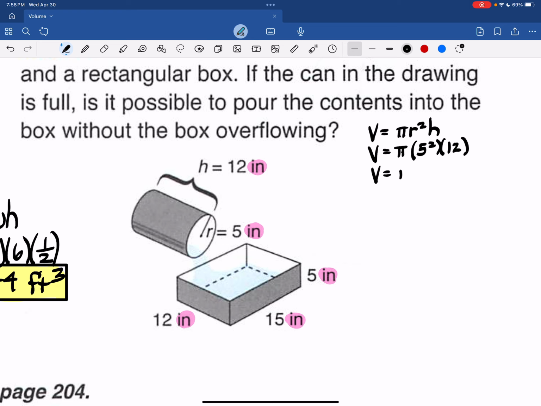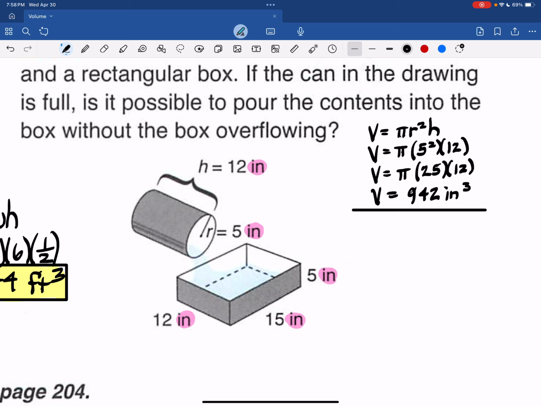So the volume is pi times 25 times 12. I got 942, but that doesn't feel right. Let me try it again. 3.14 times 25 times 12. Okay, that's fine. That's cubic inches.